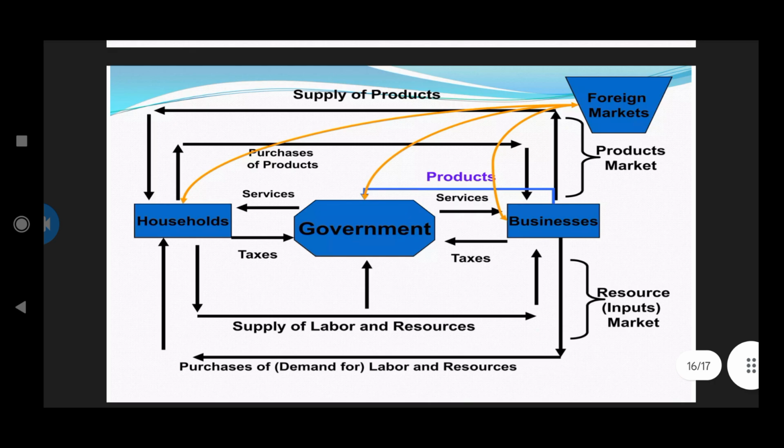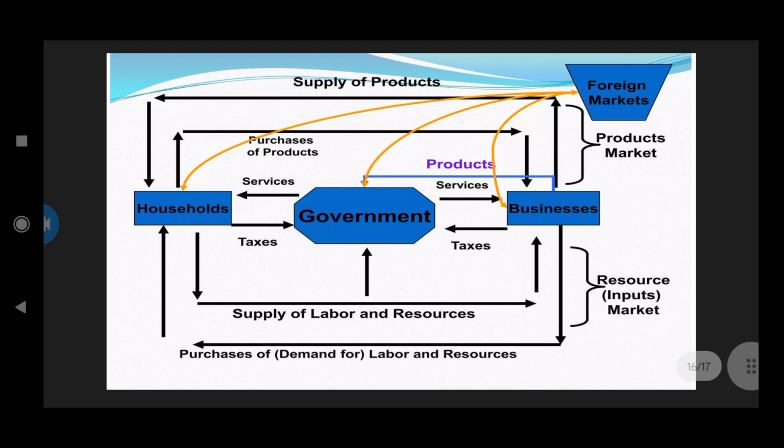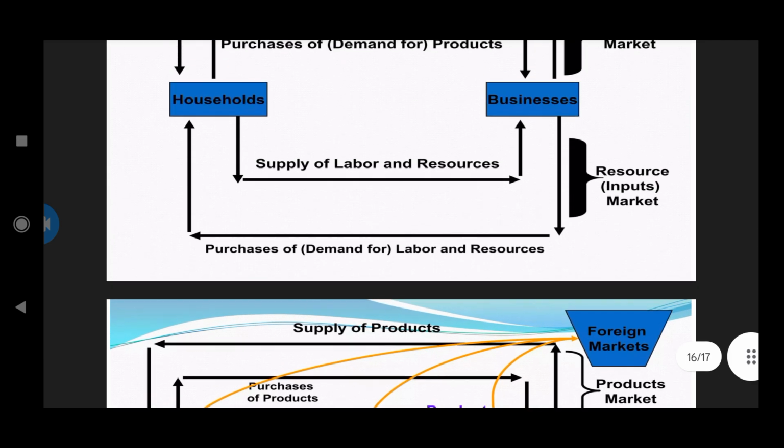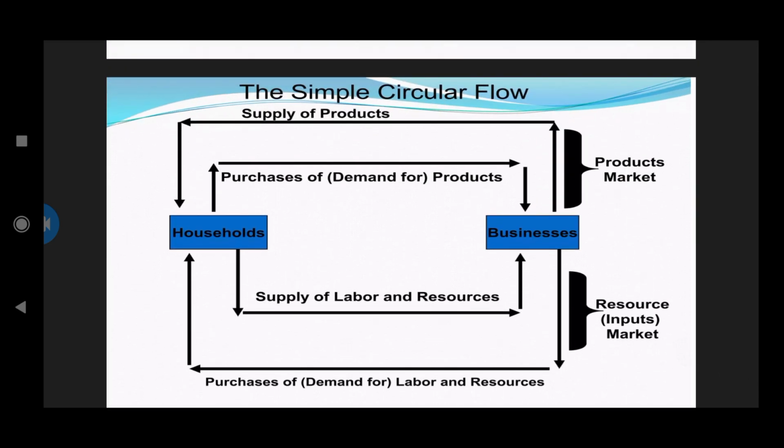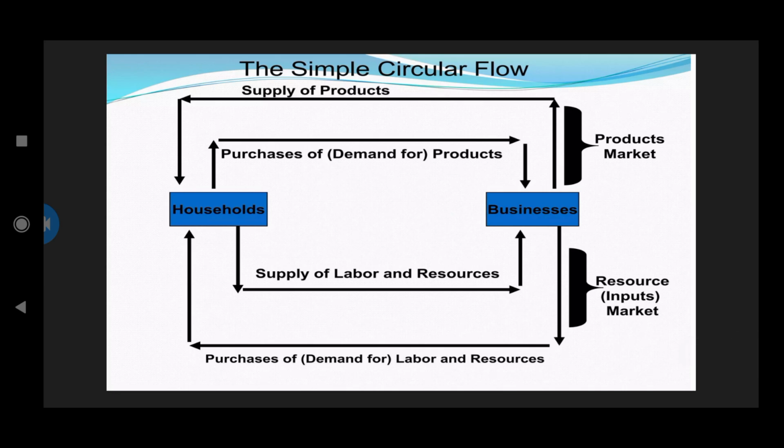Now see the supply of products. We even start from foreign markets. You can see the product markets, the resource input market, the supply of labor and resources, and the purchase of labor and resources. Households, services and taxes are correlated here, and this is all controlled by the foreign market. This slide shows government and business, and how the government taxes act as an intermediate. Before that, there is no government acting as an intermediate. That's the difference between capitalism, communism, and socialism: the role of government.